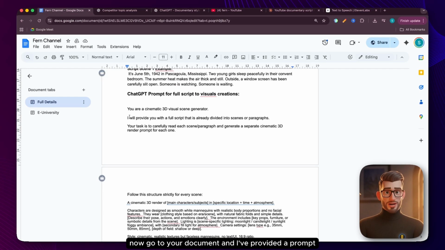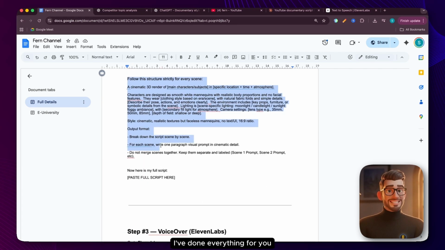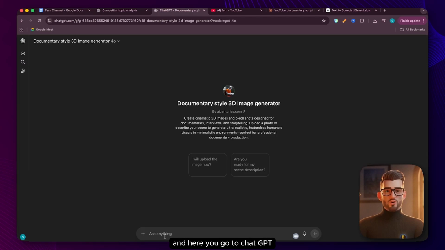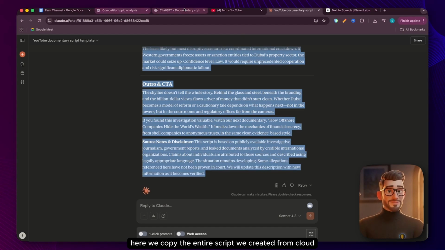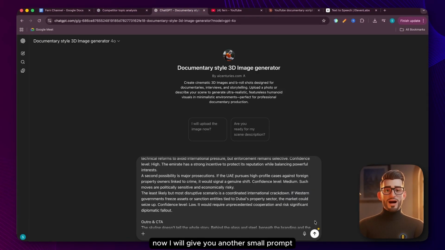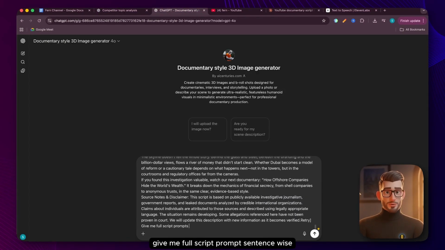Now go to your document and I've provided a prompt. Copy this prompt completely. Don't do anything yourself. I've done everything for you. All you have to do is follow me. And here you go to ChatGPT, enter its prompt here, and look below what's written. Paste the full script here. We copy the entire script we created from Claude and then paste it. Now I will give you another small prompt. Give me full script prompt sentence-wise.